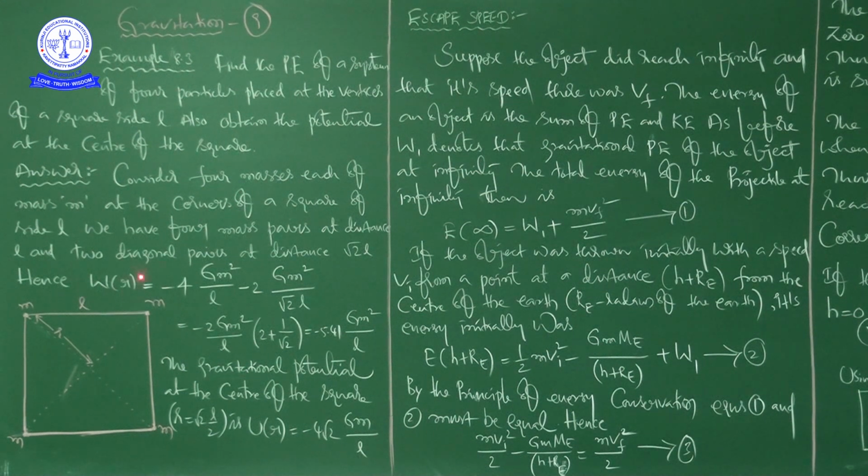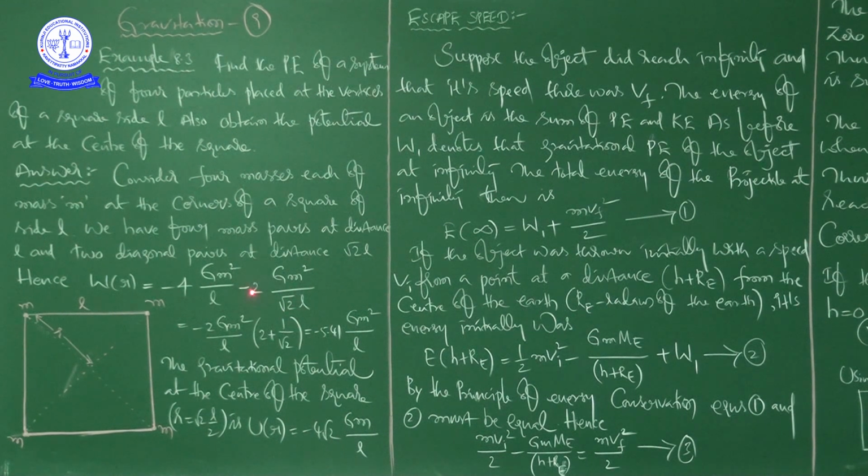Hence W of R is equal to minus 4 into G m square by L, minus 2 into G m square by root 2 into L. This is because of the 4 pairs like this, and this is because of these 2 diagonal pairs, right? Mathematically you can do this, no?